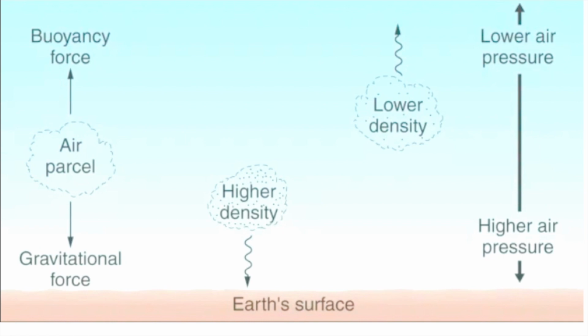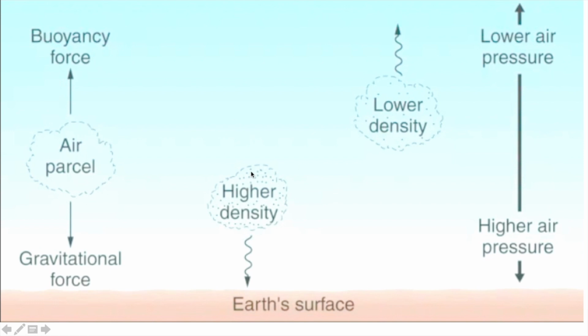Now here we can see there is an air parcel. Here we have two forces. In the upward direction there is a buoyancy force, which is generated because of density difference, which is generated because of pressure difference. And in the downward direction we have gravitational force. So this is the static condition, and see, this parcel is now neutral. It is neither moving up nor moving down. That means the temperature of the ambient air and the parcel is the same.